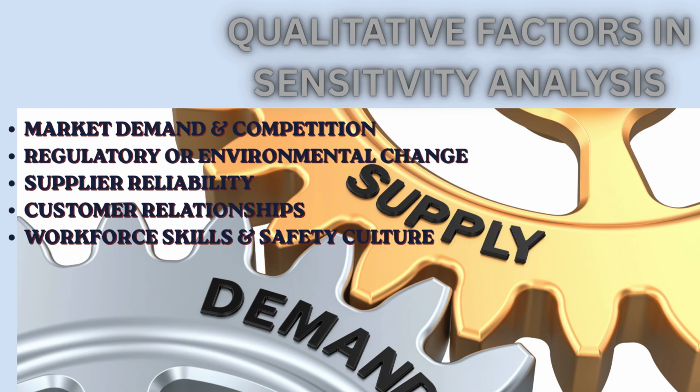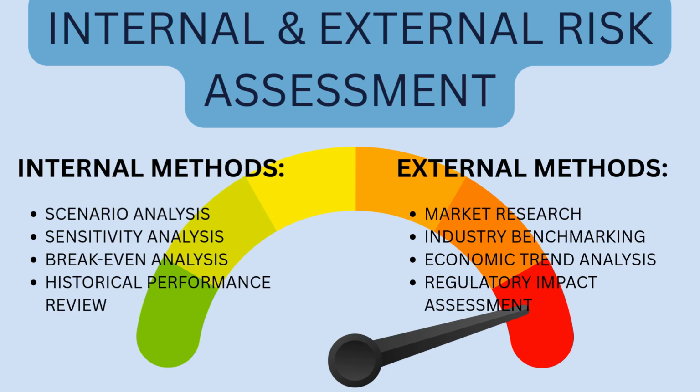When we consider them alongside quantitative data, we get a more complete picture of risk and can make better informed capital budgeting decisions. Our internal risk assessment methods rely on data from within the company to help us understand how a project might perform. Scenario analysis lets us test different possible outcomes, while sensitivity analysis focuses on how changes in individual variables affect results. Break-even analysis helps us identify the minimum performance needed for a project to be viable, and reviewing historical performance gives us insight into patterns or trends that may repeat.